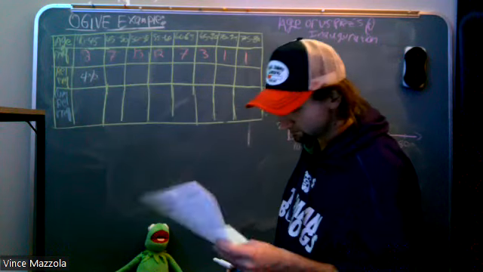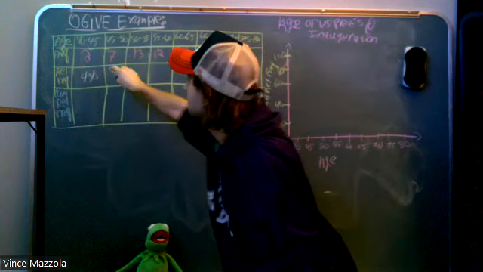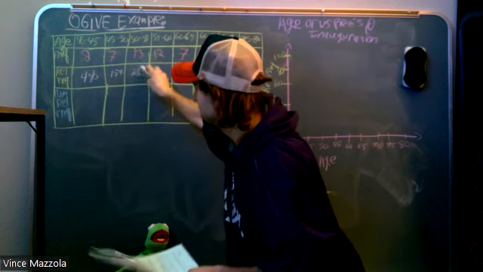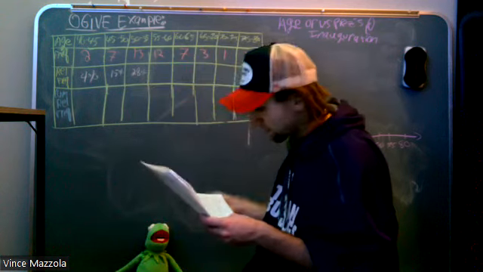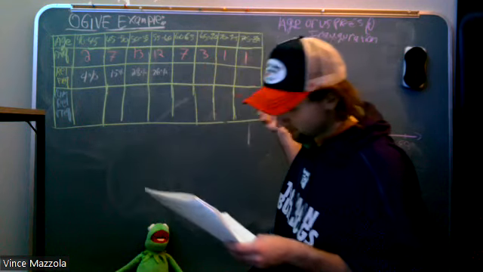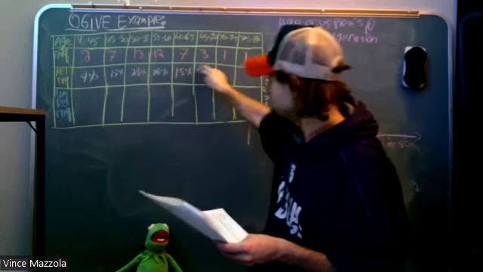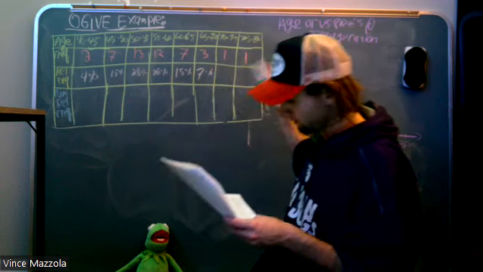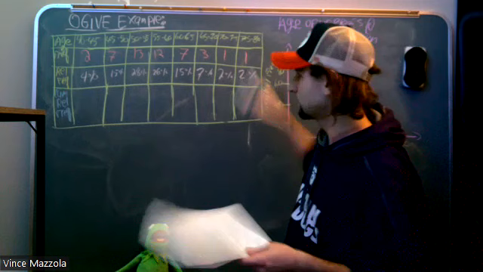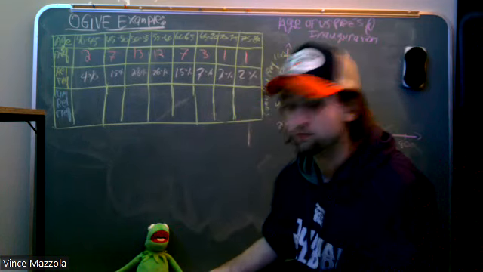Going through the table, filling out the rest. So 7 over 46 is about 15%. And then you have 28% here in the 50 to 55 category, 26% in the 55 to 60 category, 15%, 7%, 2%, and 2%. Now in this bottom category, it's the cumulative relative frequency.